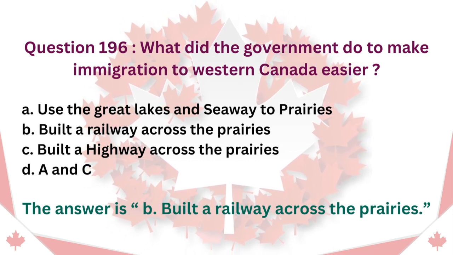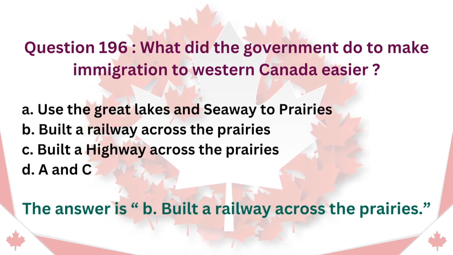Question 196. What did the government do to make immigration to Western Canada easier? A. Use the Great Lakes and Seaway to the prairies. B. Built a railway across the prairies. C. Built a highway across the prairies. D. A and C. The answer is B. Built a railway across the prairies.